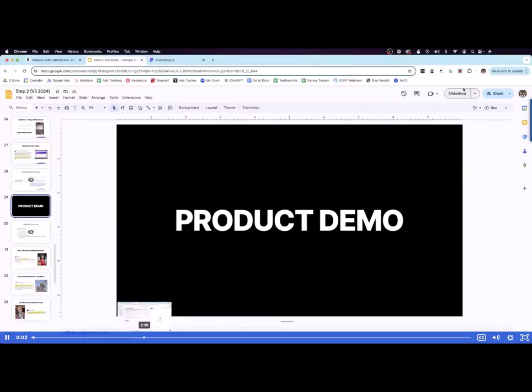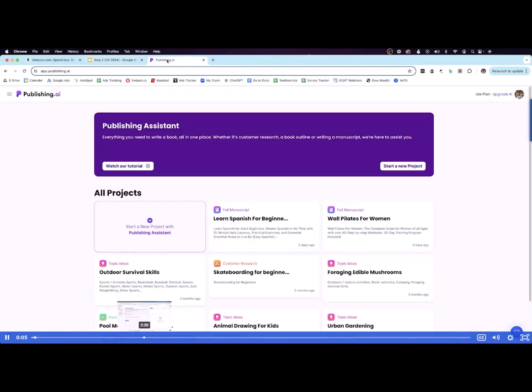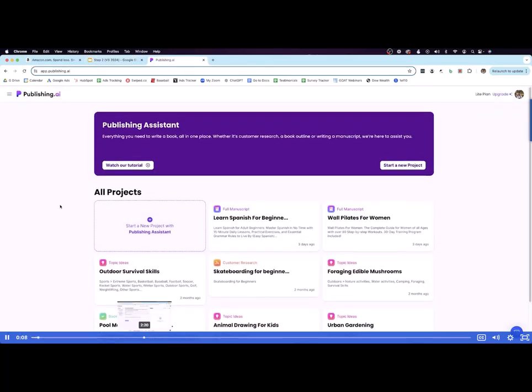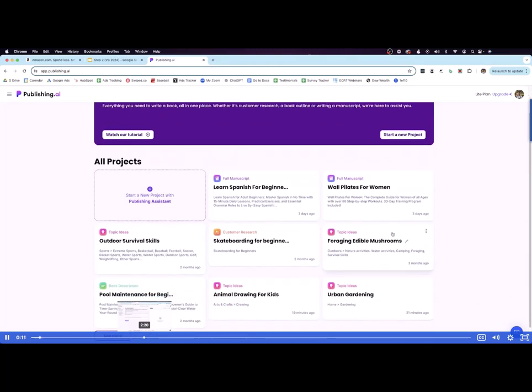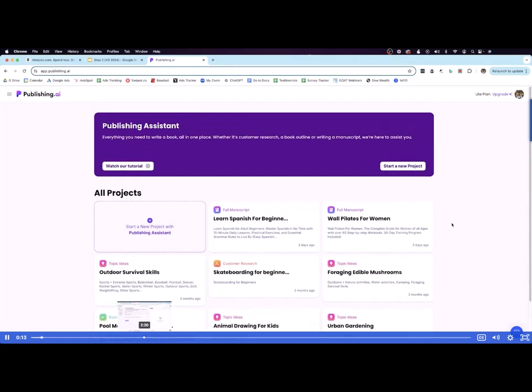Product demo here. So I'm going to go into the tool itself. Here it is, Publishing.ai. This is the main dashboard. You can see some of the different books I've been working on and playing around with. But we're going to make a brand new book from scratch, and you're going to see me do the whole thing. So you could just see how simple and easy it is.